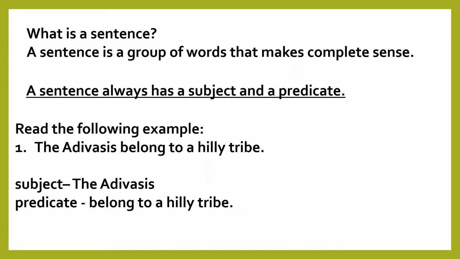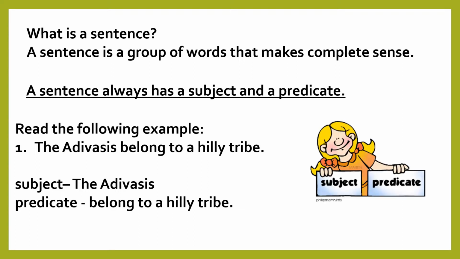In this sentence, the subject is the Adivasis and the predicate is belong to a hilly tribe. So we can say that all sentences must contain a subject and a predicate.